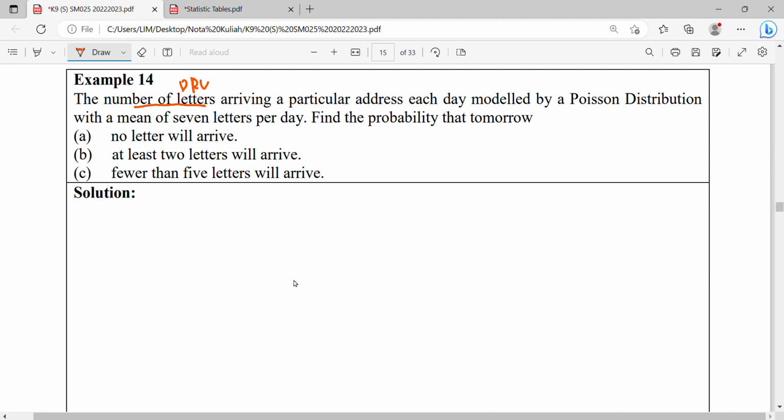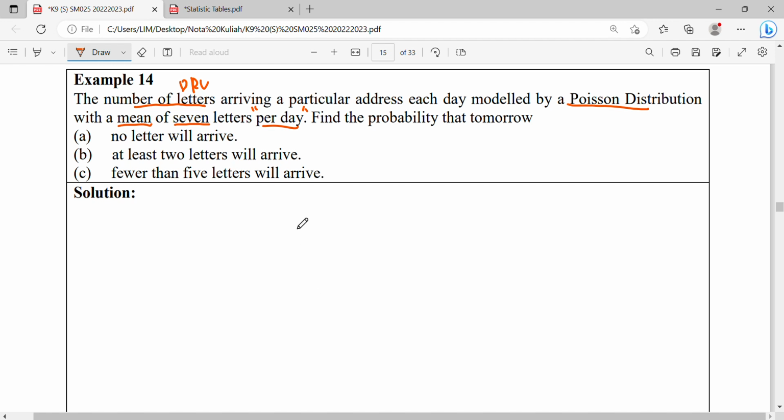So this question is fine. They state clearly Poisson distributed with mean 7 letters. And one thing you have to be concerned about with Poisson is your range or your interval, your time frame. So this one, the mean is 7 a day. So when you change your time frame, your distribution will change.